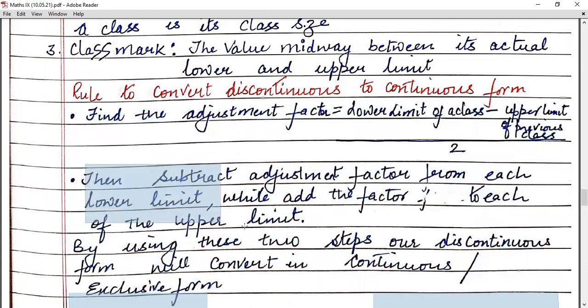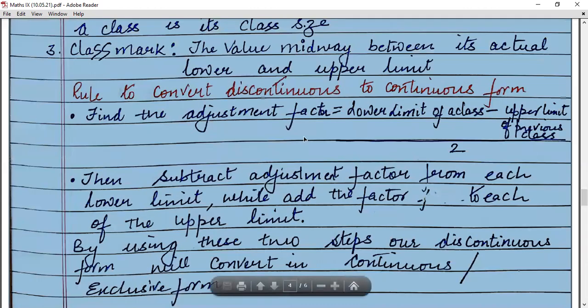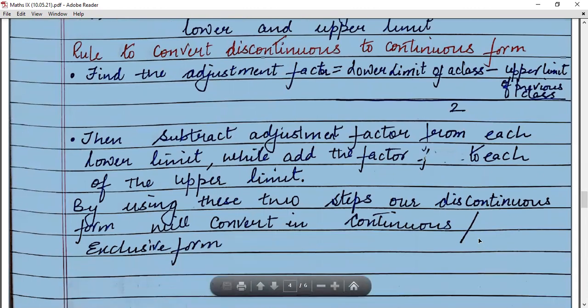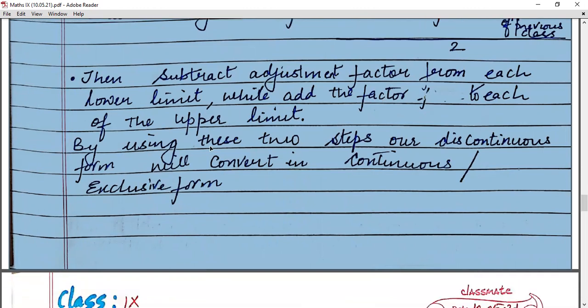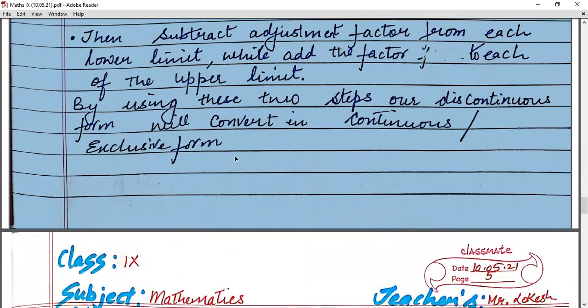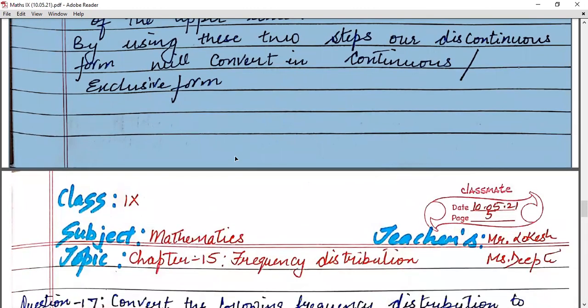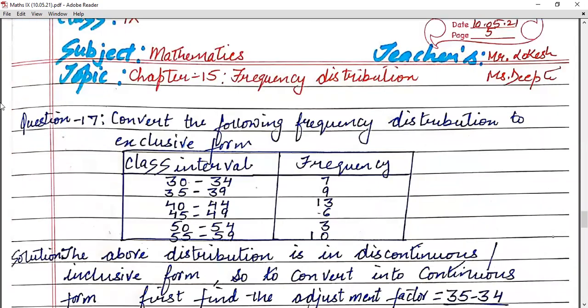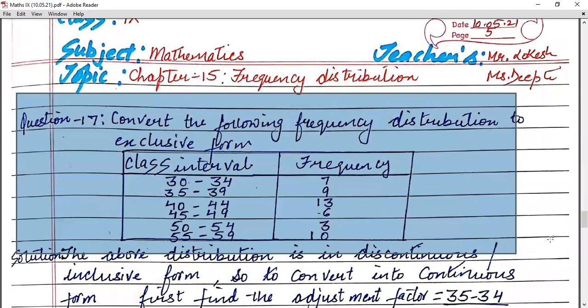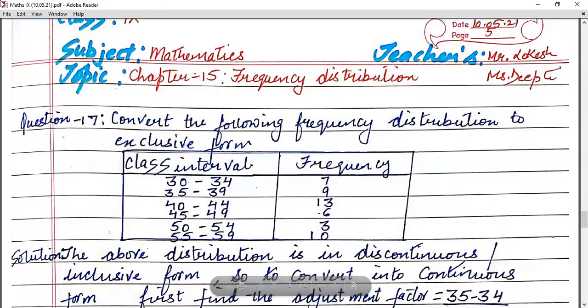Then, children, you have to subtract the adjustment factor from each lower limit, while you have to add the adjustment factor to each upper limit. Now, children, by using these two steps, our discontinuous form will be converted into continuous exclusive form. Let's take an example to understand this in a better way.